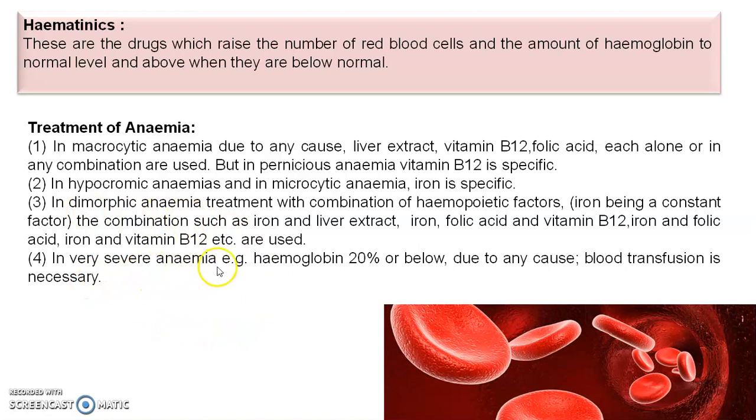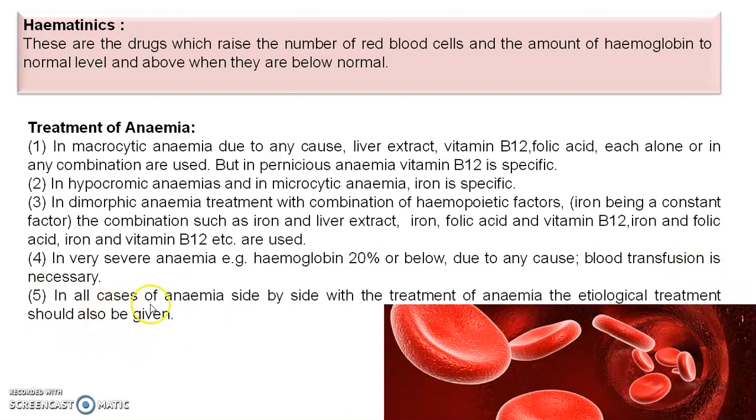Then in a very severe anemia, for example hemoglobin of only 20% or below, due to any cause, blood transfusion is necessary. In all cases of anemia, side by side with the treatment of the anemia, the etiological treatment should also be given.